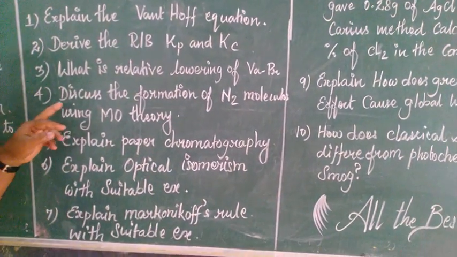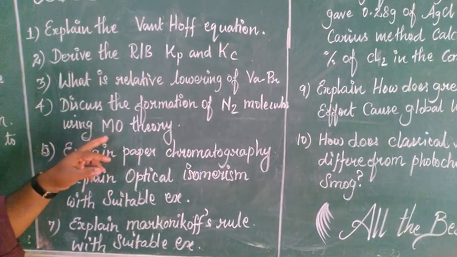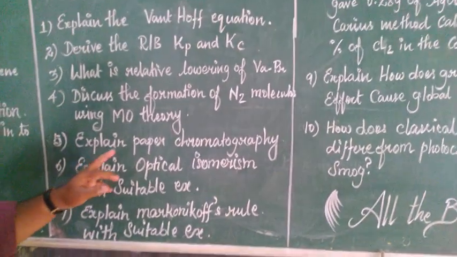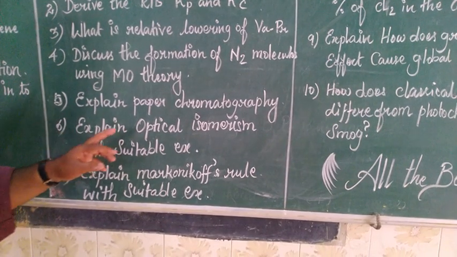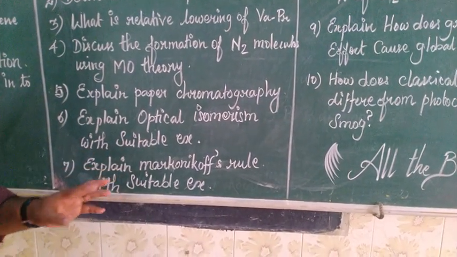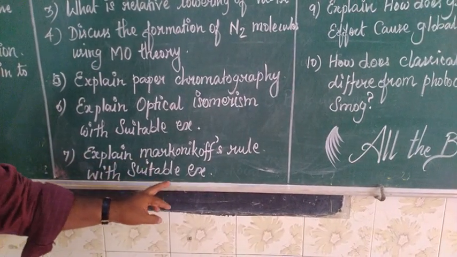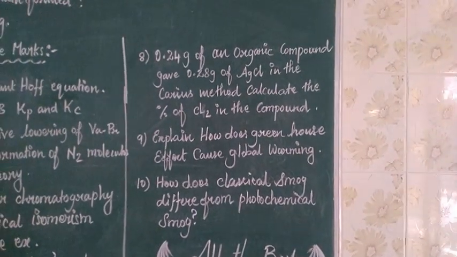Fourth one, discuss the formation of N2 molecule using molecular orbital theory. Fifth one, explain paper chromatography. Sixth one, explain optical isomerism with suitable example. Seventh one, explain the Markovnikov rule with suitable example. These questions repeat again in the quarterly and half-yearly exams.